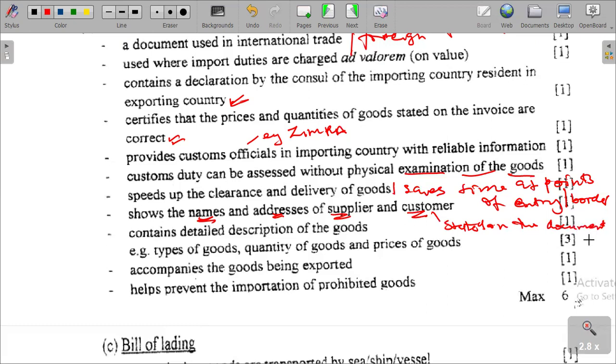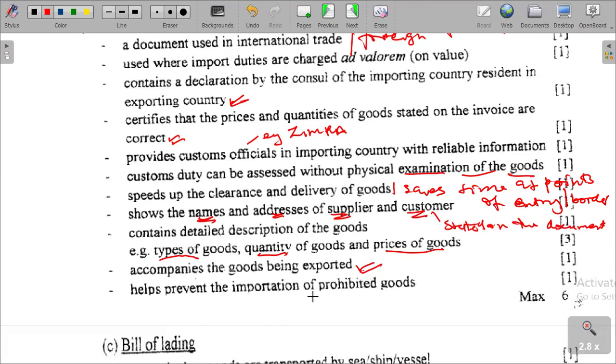So please class, note that these kinds of things are also quite important, and then it contains a detailed description of goods. That is why we are saying the detailed description of goods would allow assessment or customs services to be offered without physical examination of the goods, because the detailed description is provided, such as types of goods, their quantity, and the price of goods, which are used as references for the declaration and charges on the import duties and so on. Accompanies the goods being exported. I think we have already mentioned that.